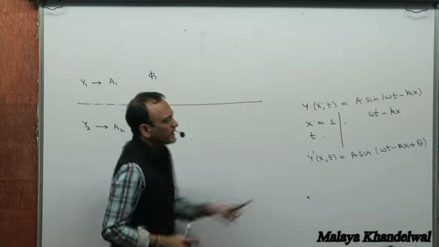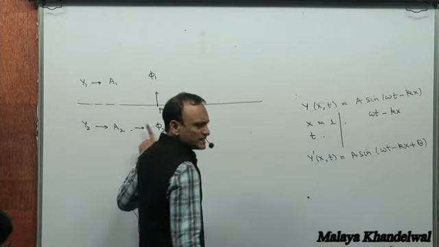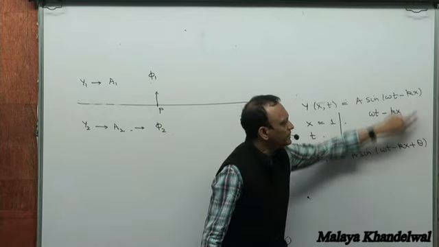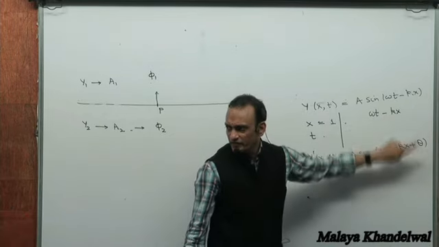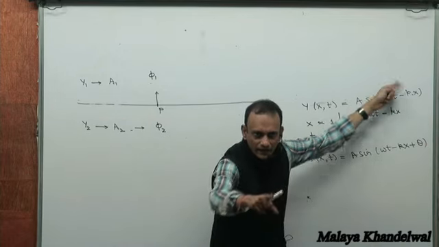Then at a given t and for a given x, at an instant of time t, they differ in phase by theta. Yes or no? They differ in phase by theta.